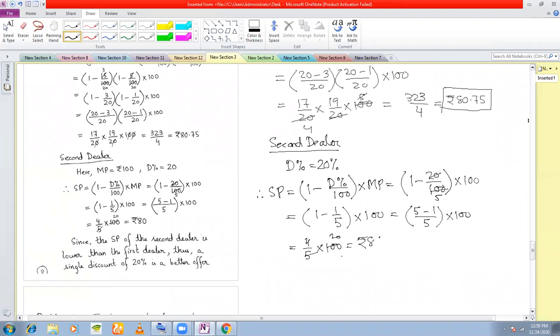If you're buying the same item from the second dealer, how much are you paying? 80 rupees. So which dealer should you go to? You should go to the dealer who's charging you less, right? So who is charging you less? The second dealer is actually charging you less. So therefore, which is a better offer for you? The second offer is a better offer. Okay. So the single discount, the offer of a single 20% discount is a better offer.